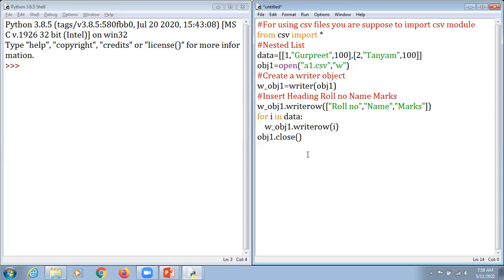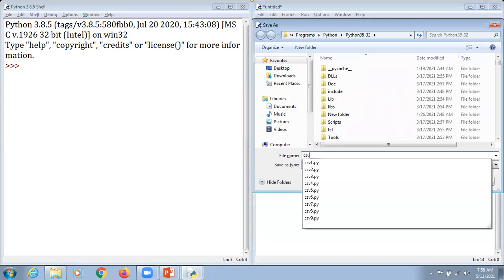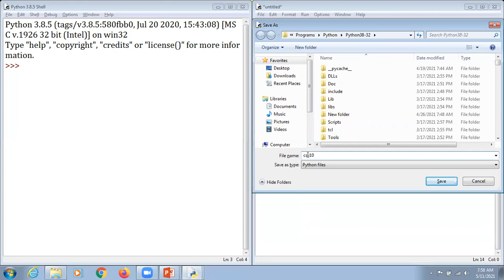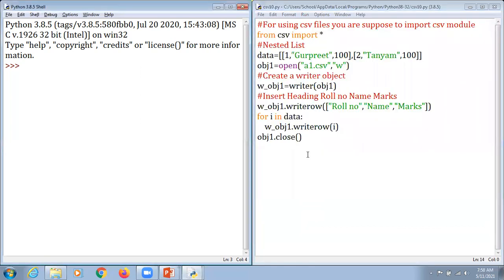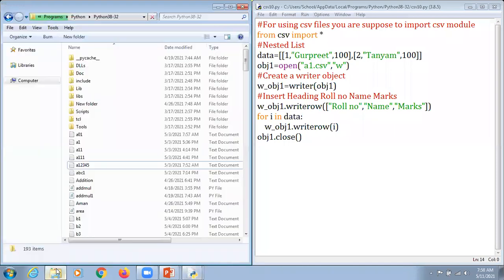So can you please allow me to hit F5, and I'm just going to hit F5 here. And what happened now, kindly concentrate. I'm just going to mention it as csv, and can we type it as 10 here? And I'm just going to hit the enter key here. So what happened after hitting enter? This says that yes, I have done with this particular file, and this says that there is no error here. So what we can do, we just open that particular file.